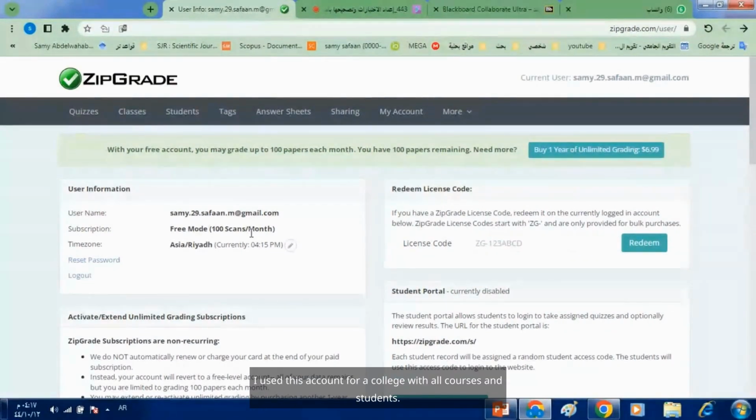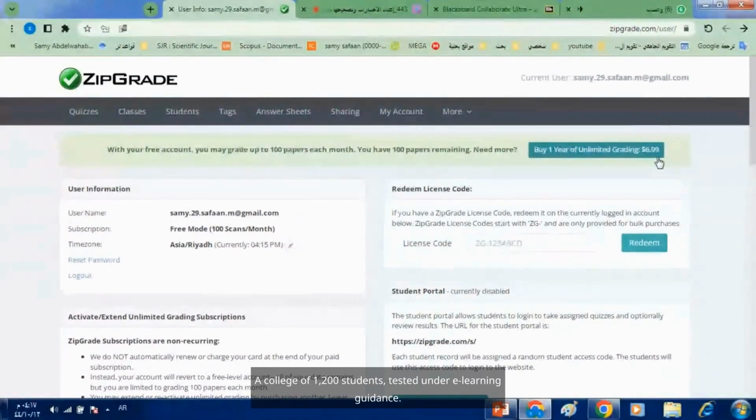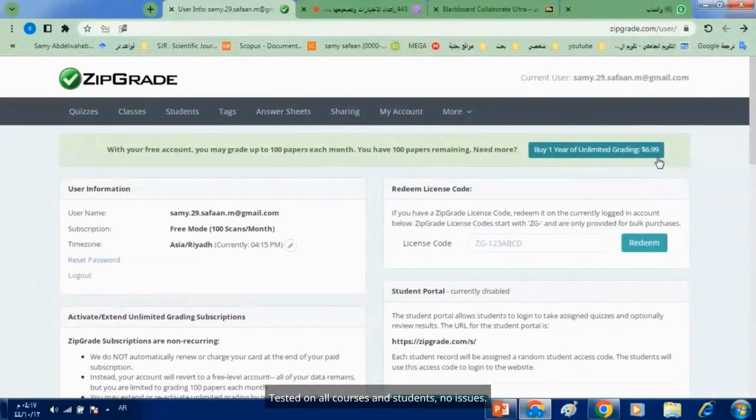I used this account for a college with all courses and students. We tried it on 200 students under e-learning guidance. There were no issues. If I want the account, it's just $7, about 27 reals. It was smooth with one account. The free account grades 100 papers or a month. The paid account is $7, about 27 reals, simple and cheap.